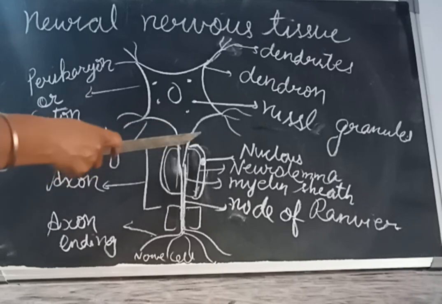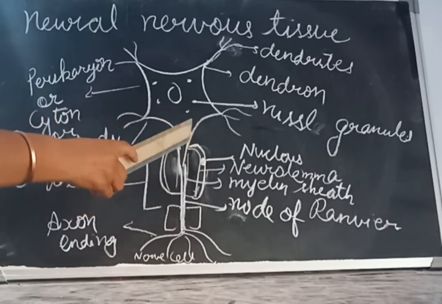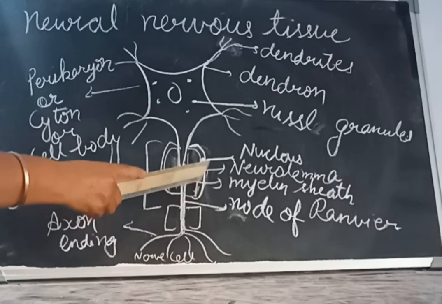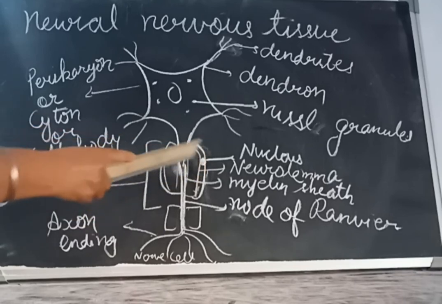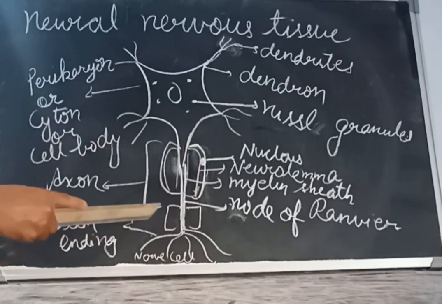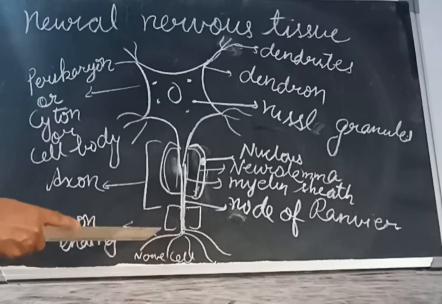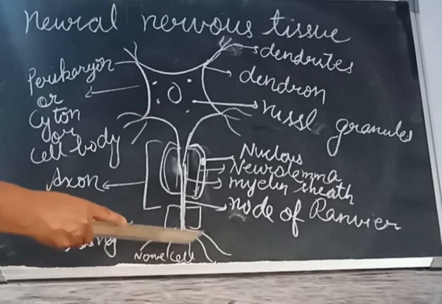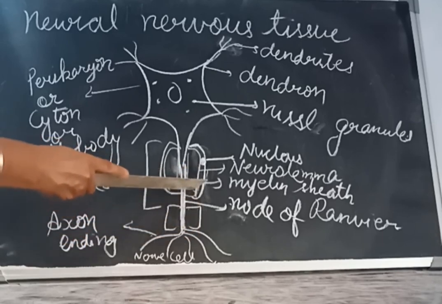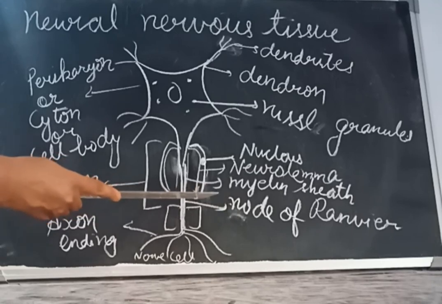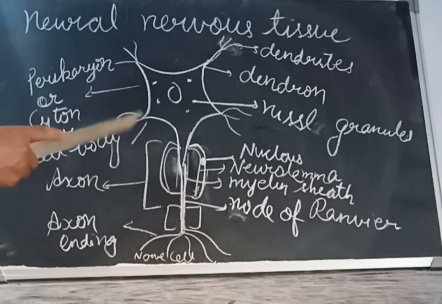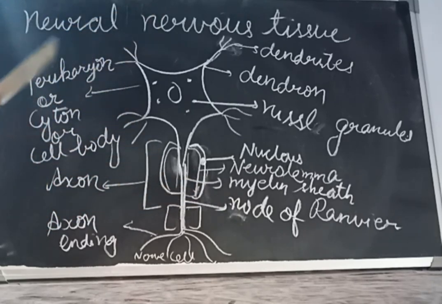This axon has an outer myelin sheath, then the neurolemma, which contains a nucleus also. The lowermost part is called the axon ending. In between, the gap is called the node of Ranvier. So finally, nervous tissue is made up of two parts, the cyton and the axon.